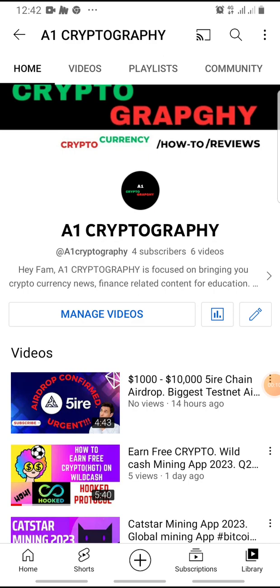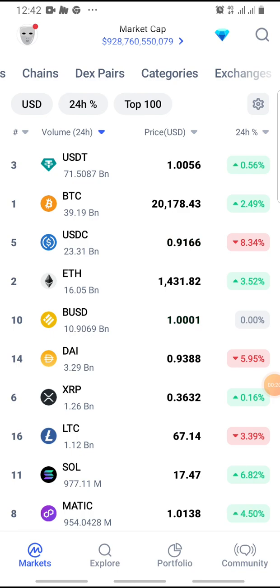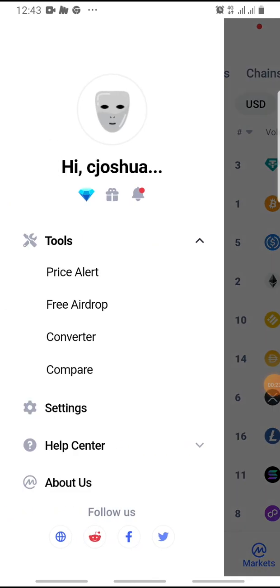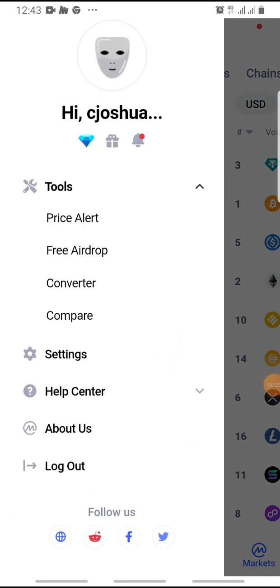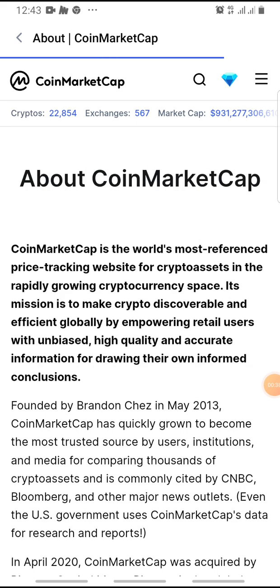So what do I do here? I bring you updates in the crypto space, blockchain technology, and what have you. So today guys, we're going to be talking about CoinMarketCap. Firstly, CoinMarketCap is like the best global tracking platform for all crypto assets, newly listed and already listed. And without saying much, I'm just going to read through a little about CoinMarketCap before I go ahead and show you the features.